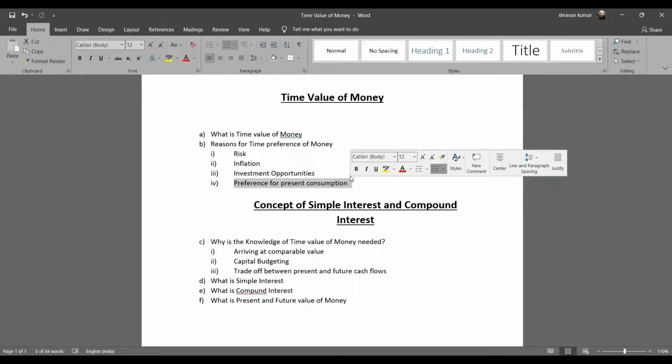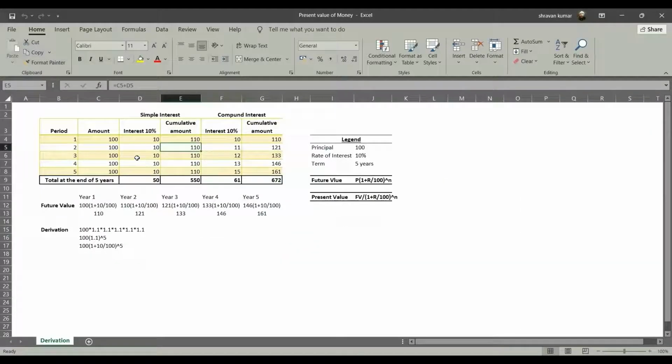Now next comes the concept of compound interest, and the concept of present and future value of money. So let's deal with this with a typical example. Here this is the simple interest column and this is the compound interest column. This is year 1, year 2, year 3, year 4 and so on. Now say for example 100 is the principal.